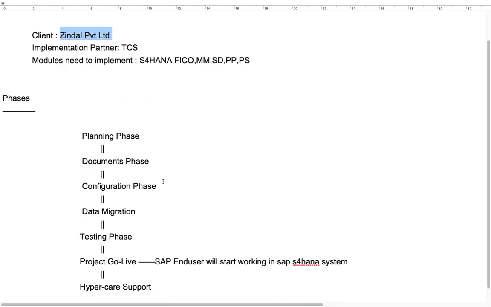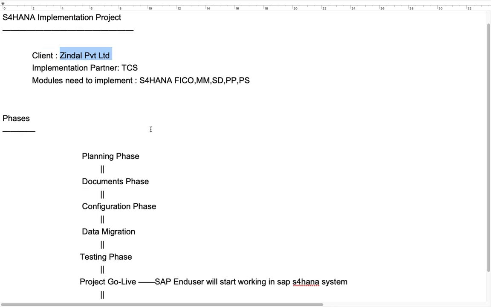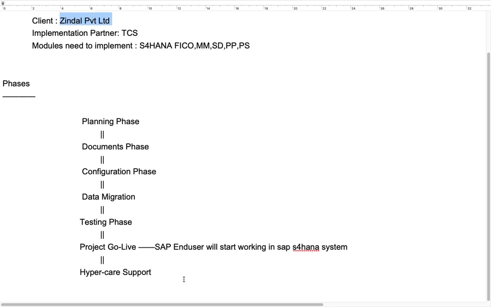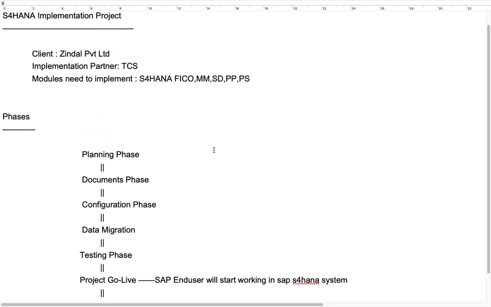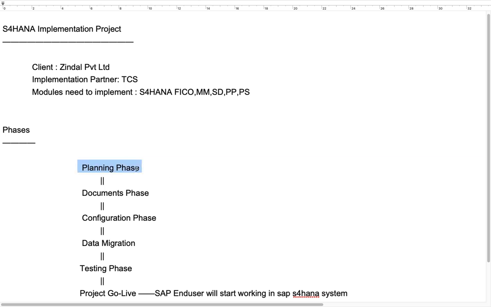Okay. The client location, I told you, is located in Bangalore. Everyone needs to move to the Bangalore location. So here, planning phase means, this is also one kind of planning phase. We have to attend the kickoff meeting here in the client location.